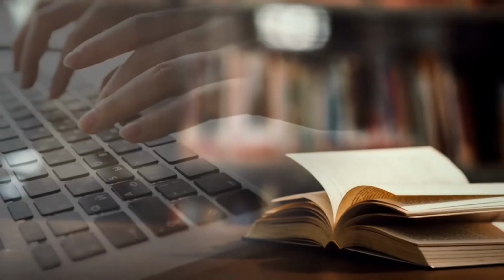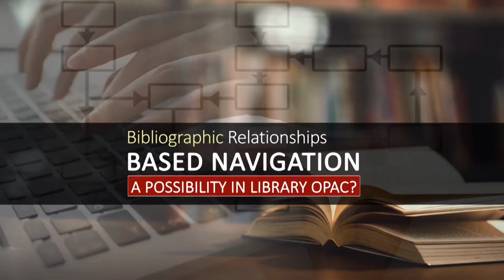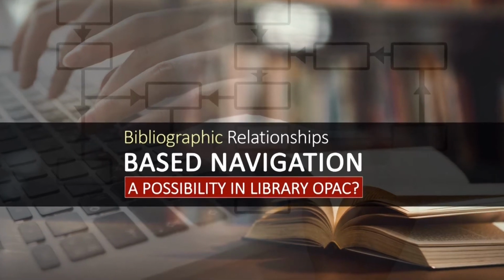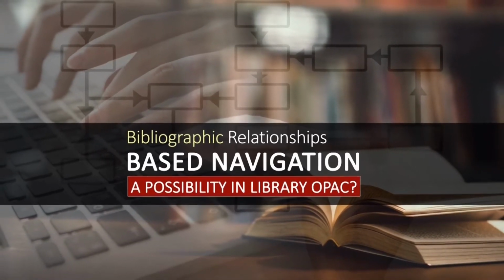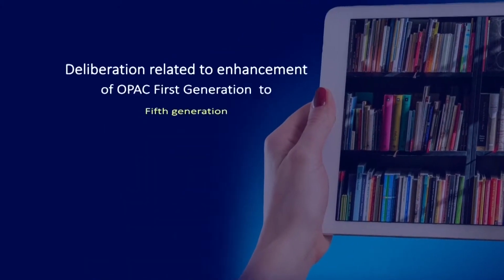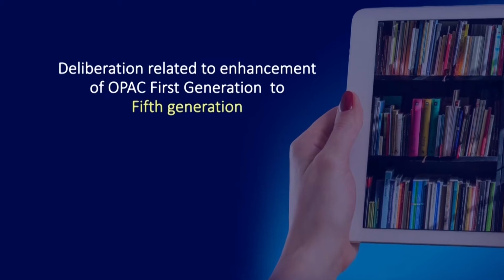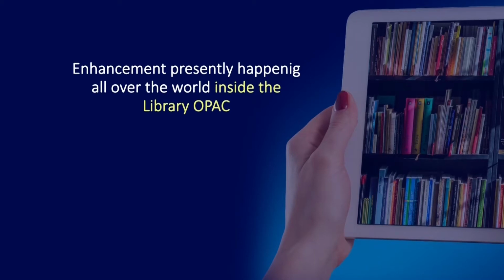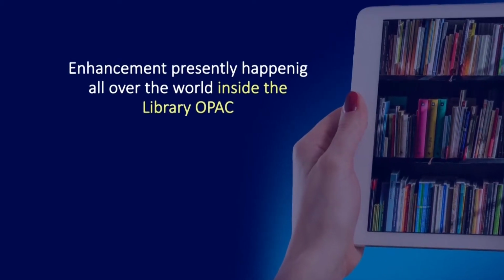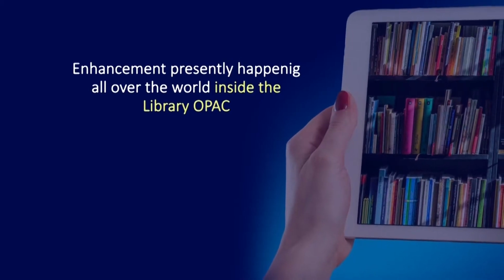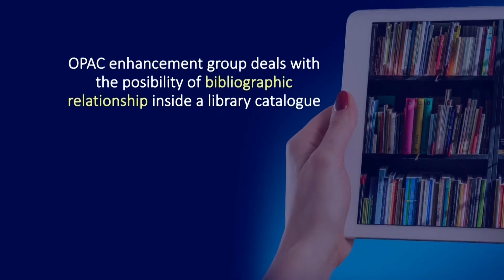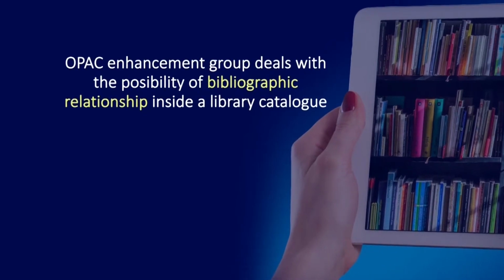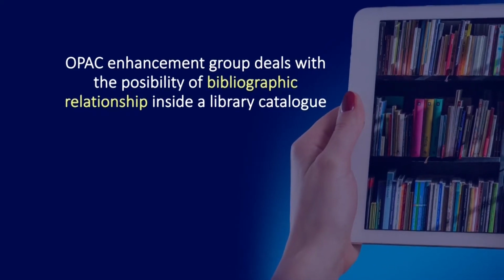Hello learners, in this particular deliberation we are going to learn a completely new idea which is called bibliographic relationship based navigation inside library OPAC. In this series of deliberations related to enhancement of OPAC, right from generation 1 to generation 5, we are dealing with the number of enhancements presently happening all over the world inside the library OPAC. So this particular deliberation under that OPAC enhancements group deals with the possibility of bibliographic relationship inside a library catalog or library OPAC.